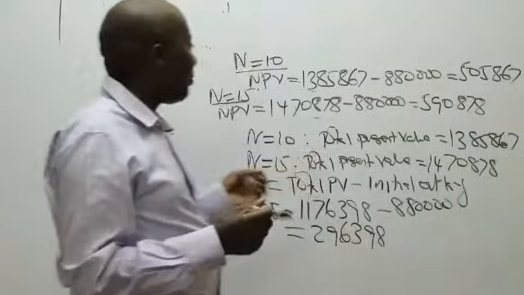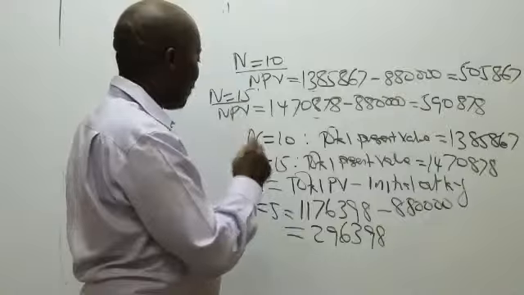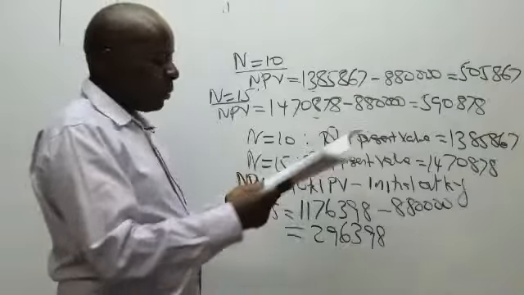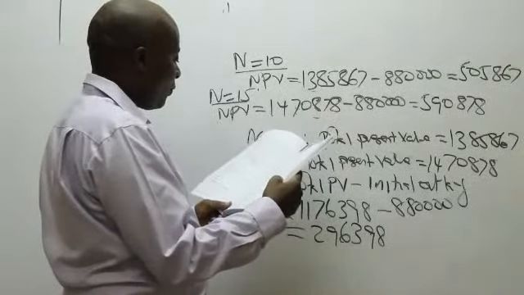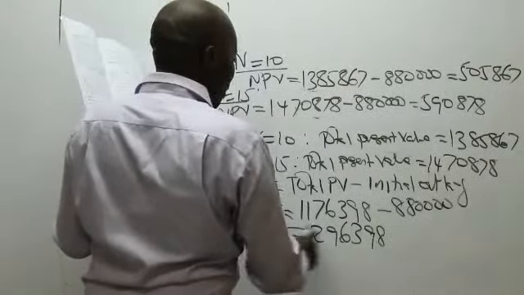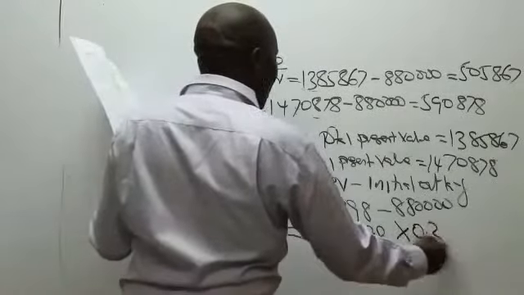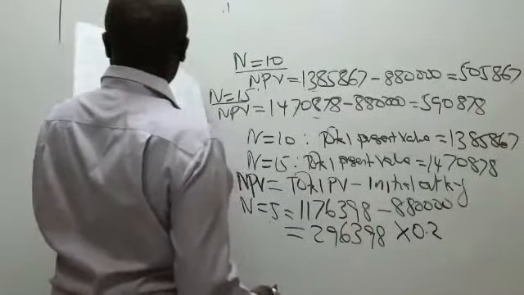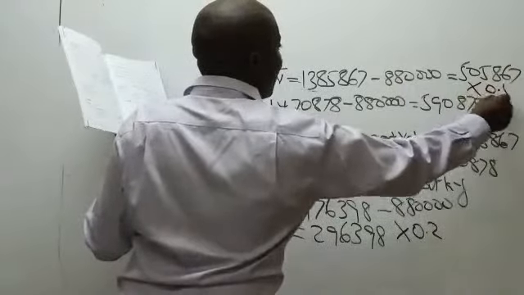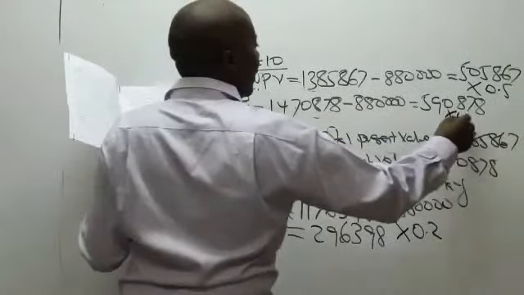We already have the probabilities. The probability has been given there that when n is 5, the probability is 0.2. So I should come here and pick the NPV of 5 and multiply it with the probability. And then the NPV of 10, I know the probability here is 0.5. And then we have an NPV of 15 times 0.3.